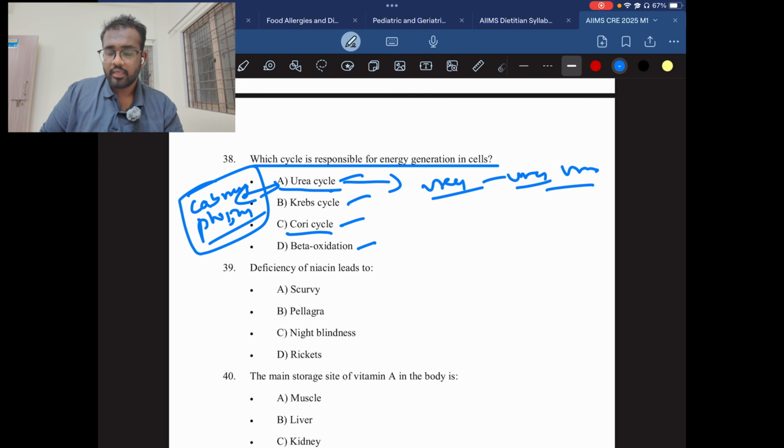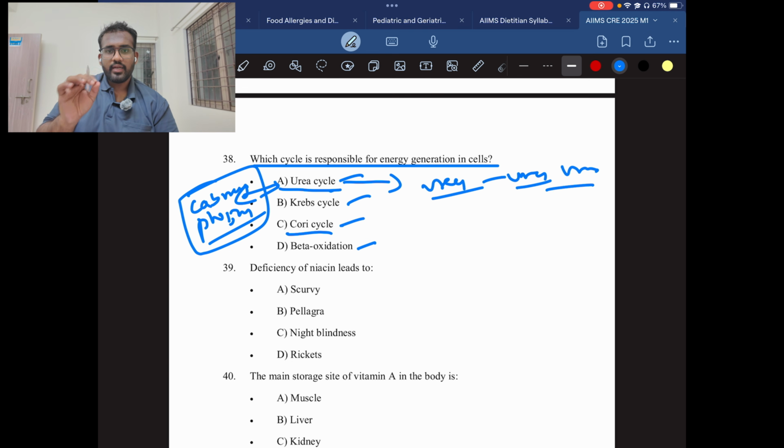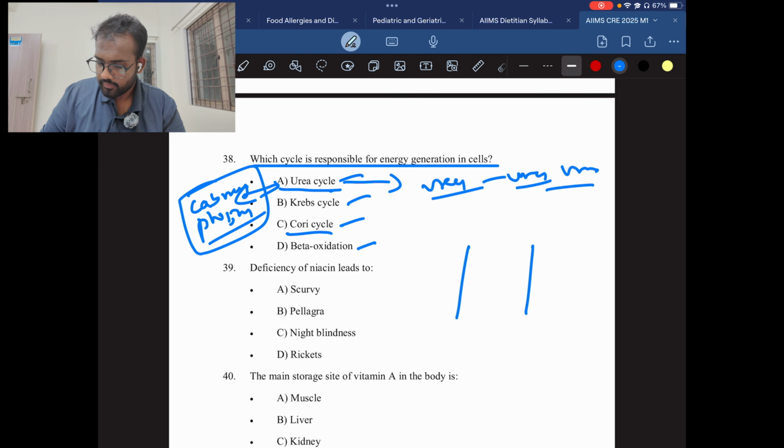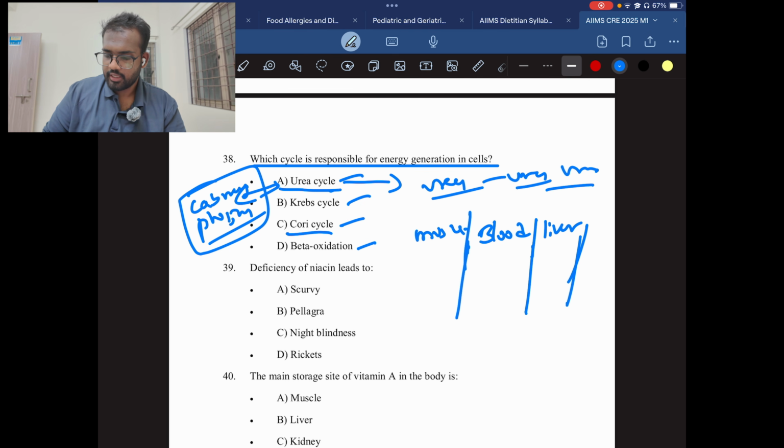And then comes the Cori cycle. What is the Cori cycle? The Cori cycle is also very easy. I will explain it in simple terms. Imagine, this is the muscle, this is the blood, and this is the liver. There are three compartments: muscle, blood, and liver.